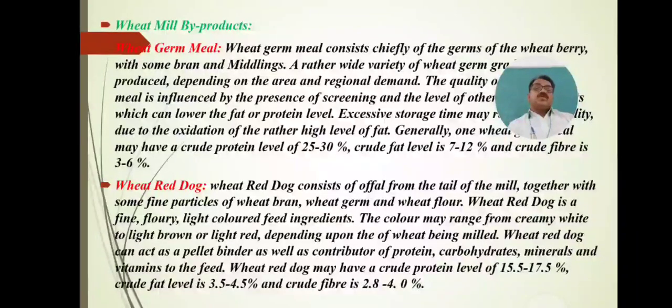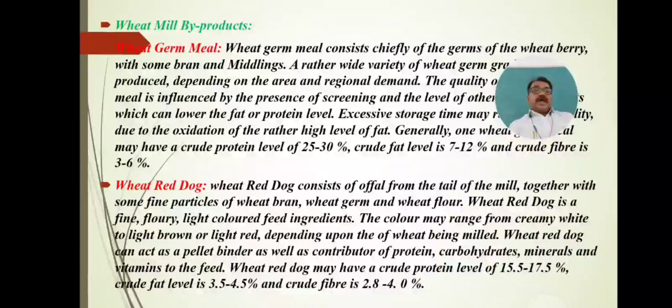These are useful fish feed ingredients. Wheat red dog may contain a crude protein level of 15.5 to 17.5%. Crude fat level is 3.5 to 4.5% and crude fiber level is 2.8 to 4.0%. Protein level is 15.5 to 17.5, fat level is 3.5 to 4.5 and fiber is 2.8 to 4%.